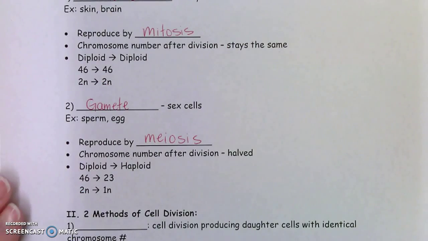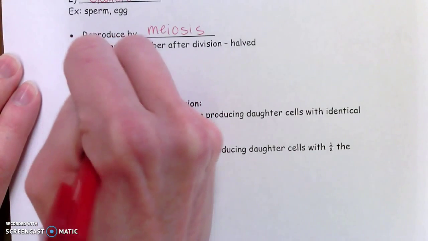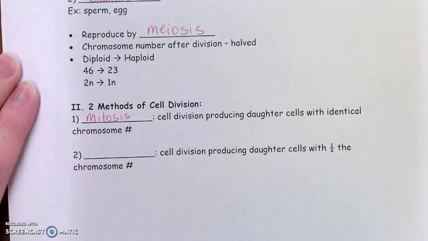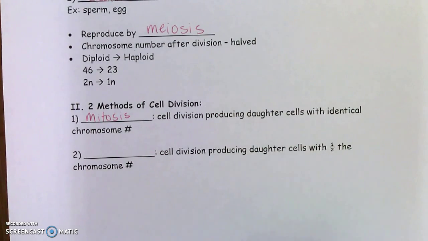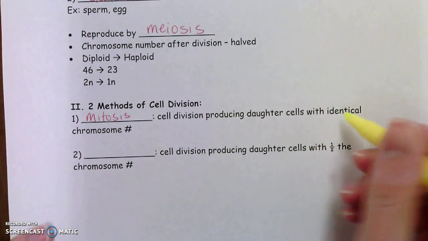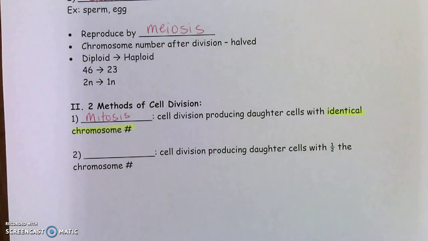Okay? A little bit more about these two methods of cell division. The first one is mitosis. This is cell division producing daughter cells with identical chromosome number. So let's start by talking about daughter cells. Daughter cells is the term that's used for cells that are made from mitosis or meiosis. And in this case, the daughter cells, or the cells that are made, have identical chromosome numbers. So no matter what organism you're talking about, the number of chromosomes at the beginning are the same number as the chromosomes at the end.